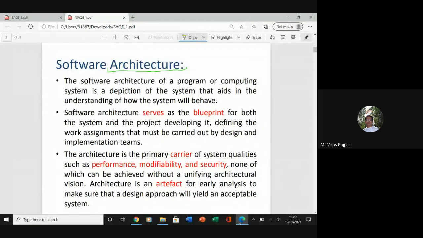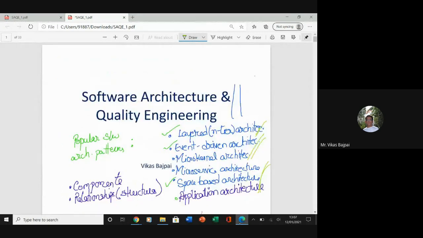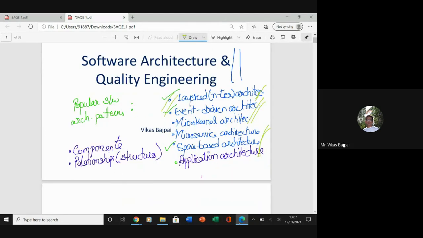Fine. So, what I was saying is that we started with the software architecture and we saw some basic definitions and some rough idea about all these topics, and soon we'll go into much more depth.